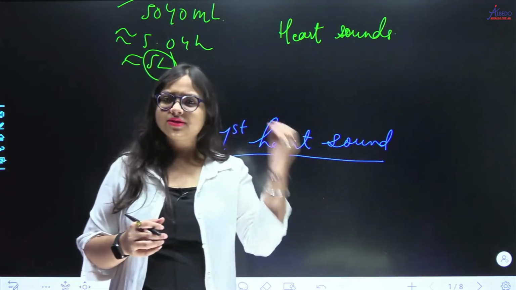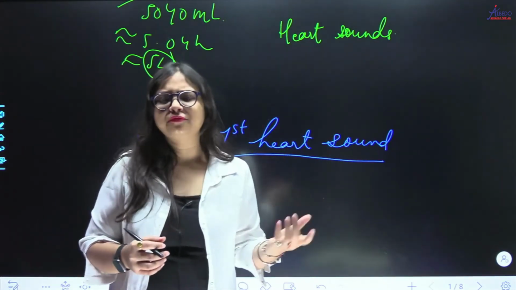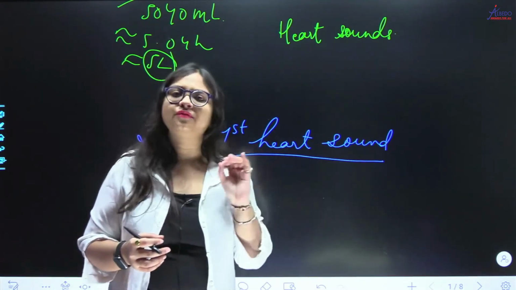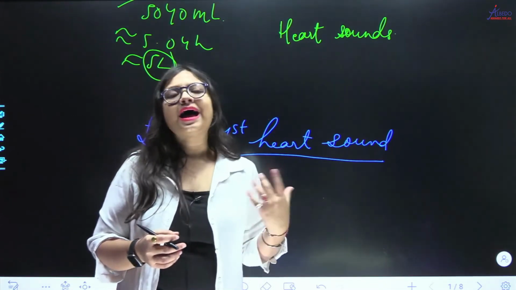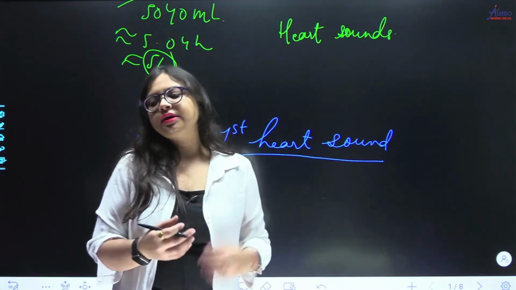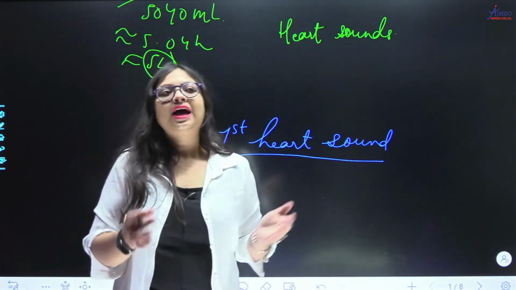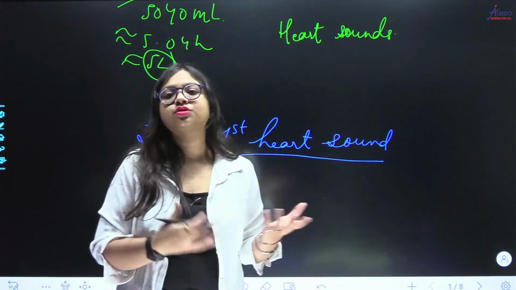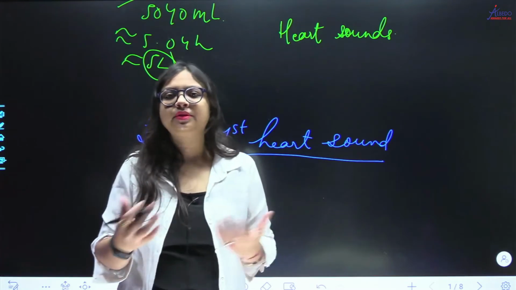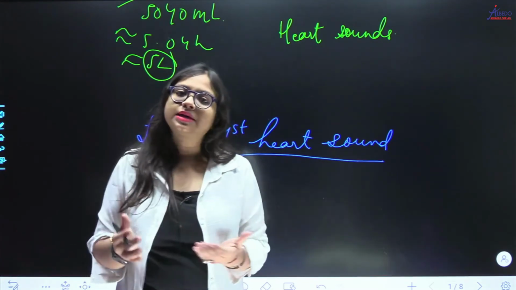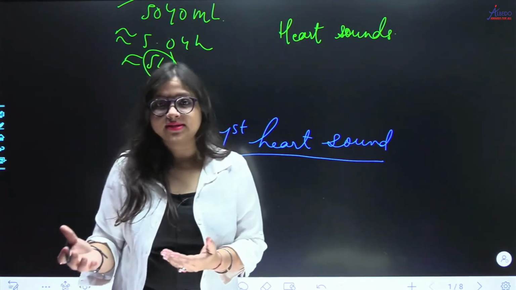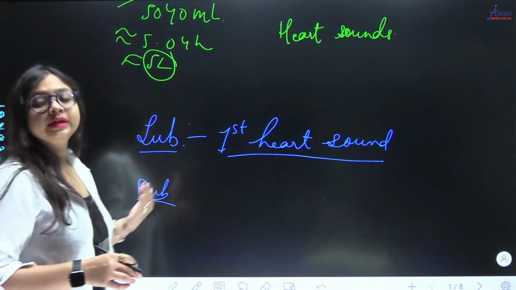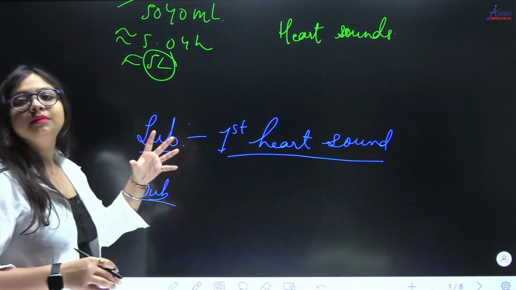Please listen to your heart sounds with the help of a stethoscope if you can get access to one. You will definitely appreciate it. These two sounds are very beautifully heard on the stethoscope, and in addition we hear many other sounds as well, but these are not of importance for now. These are of clinical importance. We as doctors learn to differentiate between different heart sounds. Some heart sounds are heard only in specific diseases. You have to remember only the two normal heart sounds, which are lub and dub. Your heart beats like lub dub, lub dub.